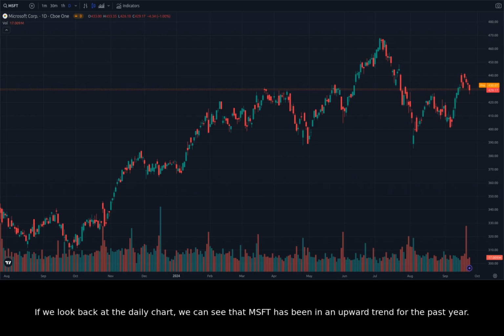If we look back at the daily chart, we can see that Microsoft has been in an upward trend for the past year. Despite the recent volatility, the price is still trading above all of its key moving averages. This suggests that the long-term trend is still bullish. Let's filter the candles to show the last 3 months on the daily chart.